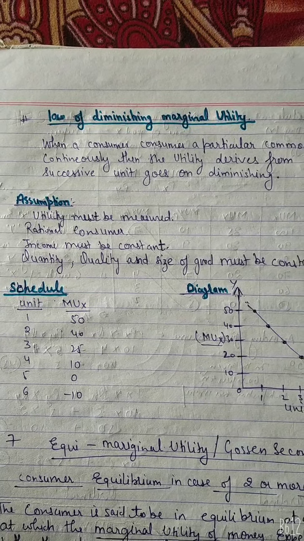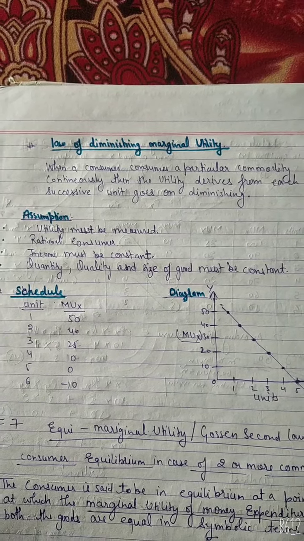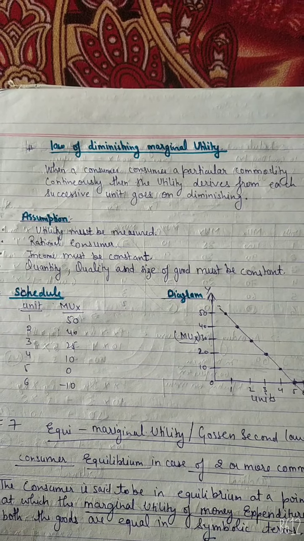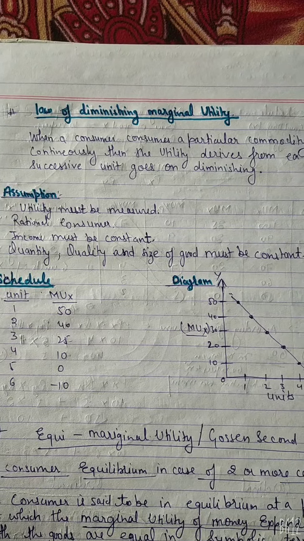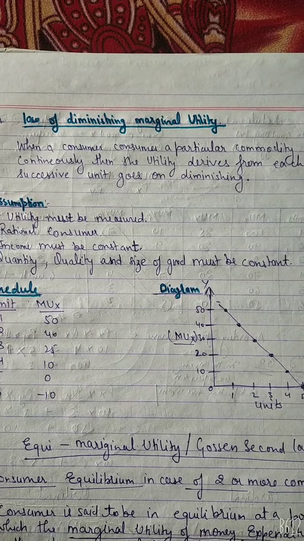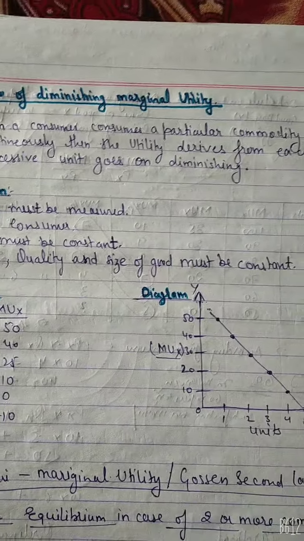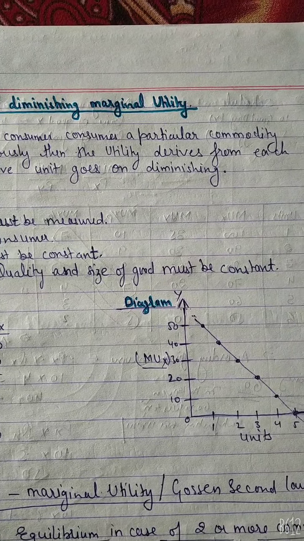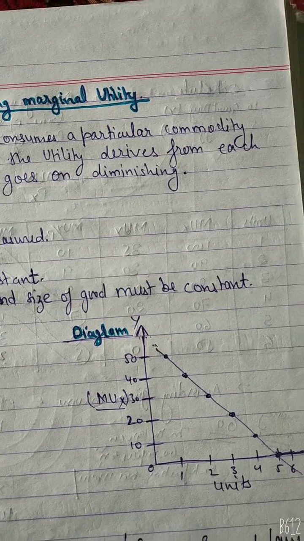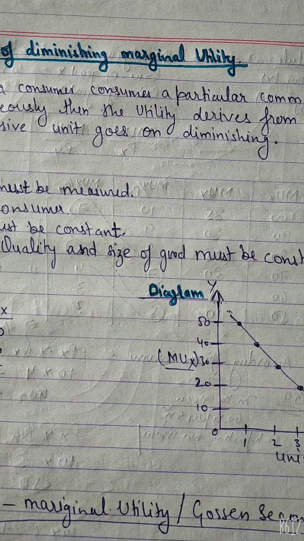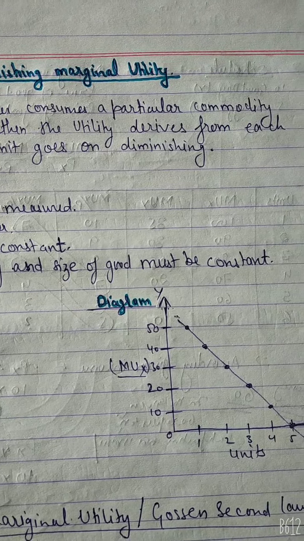Now we discuss the law of diminishing marginal utility. It means that when a consumer consumes a particular commodity continuously, the utility derived from each successive unit goes on diminishing. The law states that as more units of a commodity are consumed, the marginal utility derived from each additional unit must decline. It happens in respect of all goods and services. It is therefore called the fundamental law of satisfaction, or we can say a fundamental psychological law.